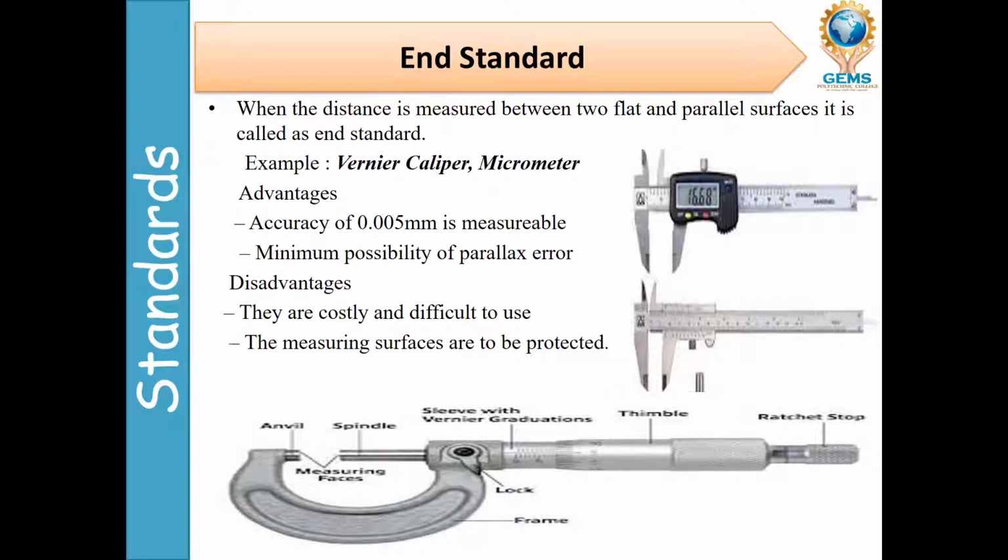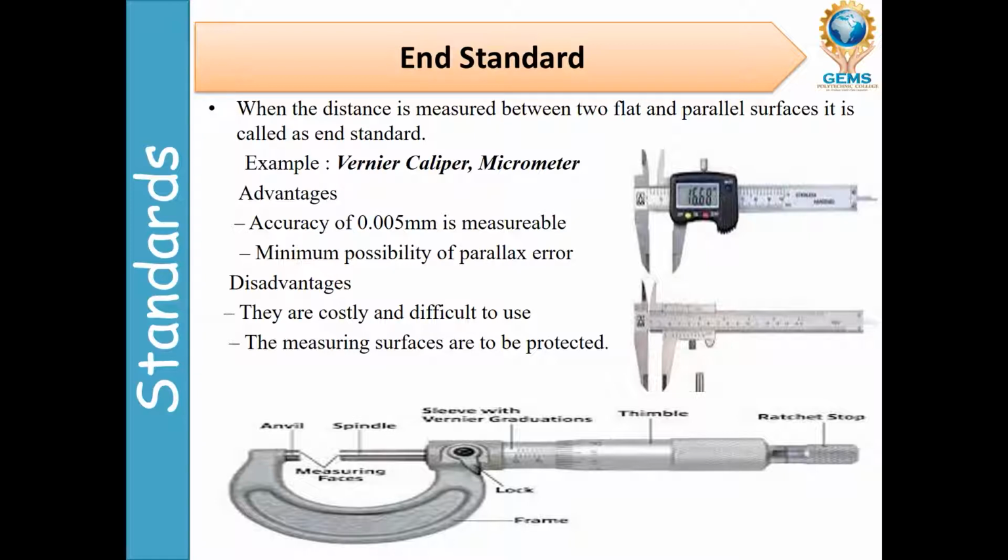So what are the advantages? Accuracy of 0.005 mm is measurable, and there is minimum possibility of parallax error. There is no parallax error, because with a digital vernier caliper also it will give a reading. What is the disadvantage? It is costly, and we need to train a skilled person, otherwise it is difficult to use.